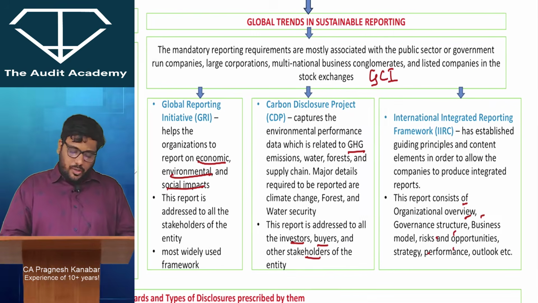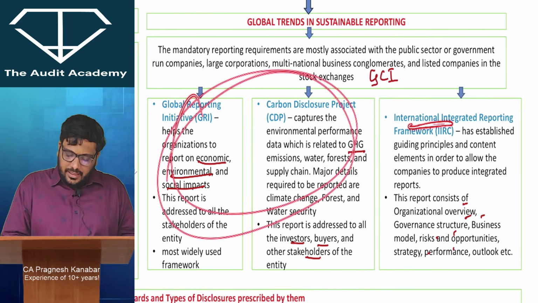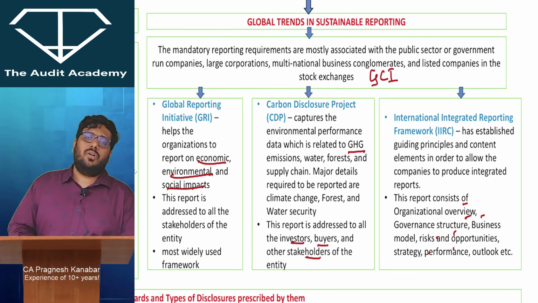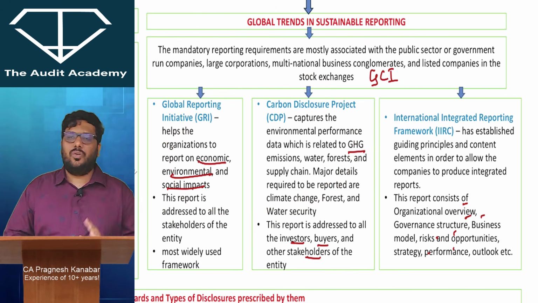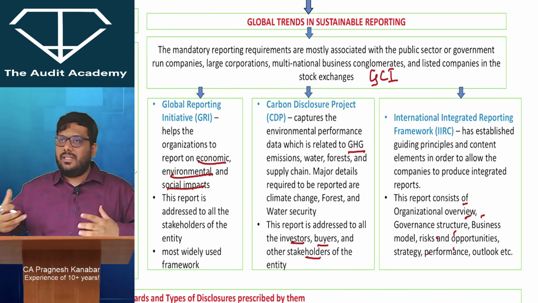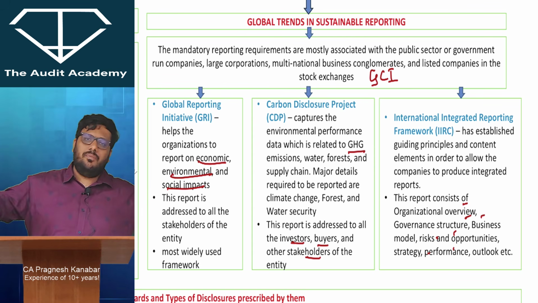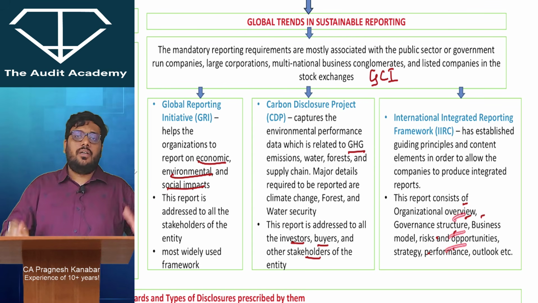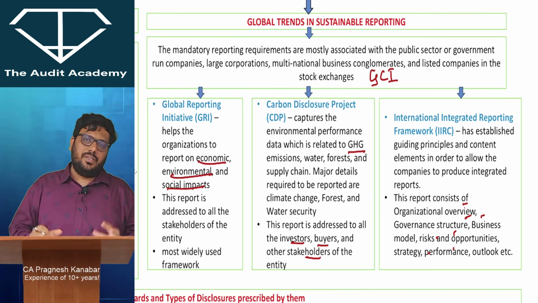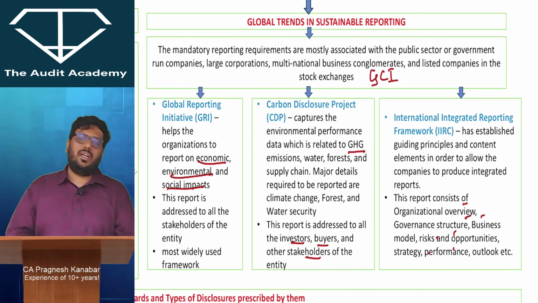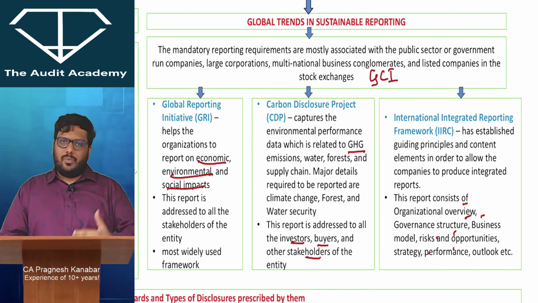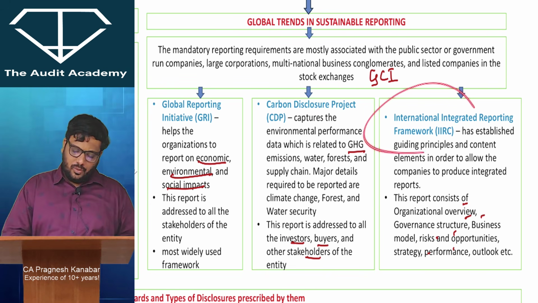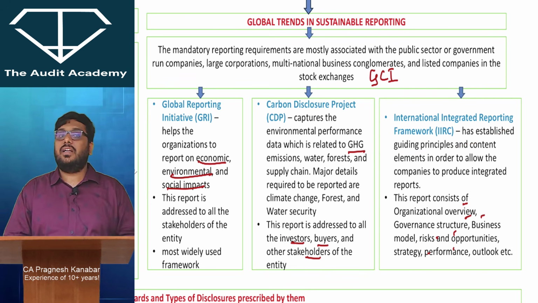Then in order to combine everything, this International Integrated Reporting Framework was created, which created integrated reporting. That means reporting on business, reporting on environment, reporting on social impact, reporting on everything. All the risks, opportunities, everything of a business. So this integrated reporting framework is adopted by countries nowadays. Slowly, steadily we are shifting to an integrated framework, where in one report we get all the details.